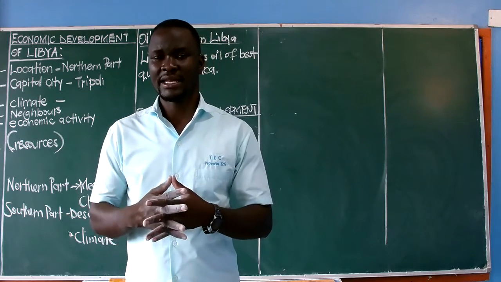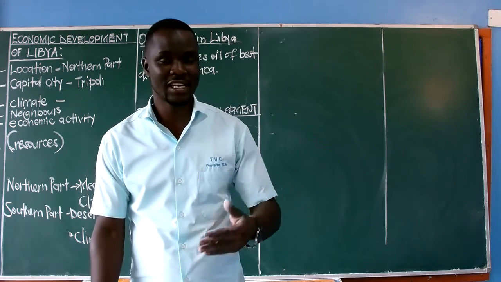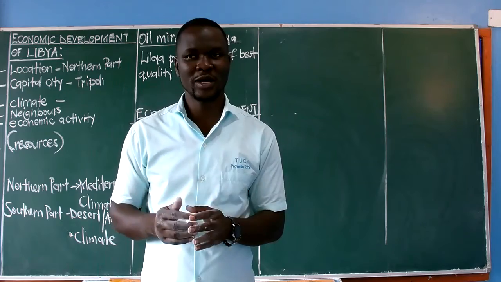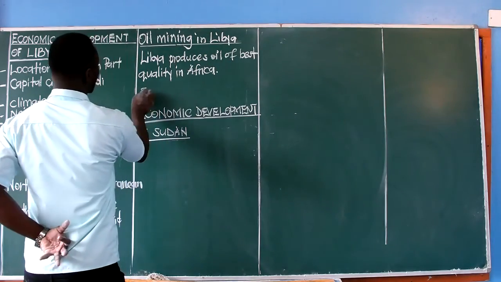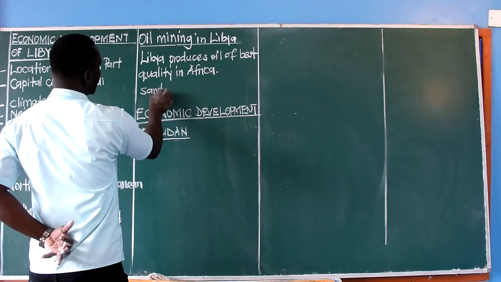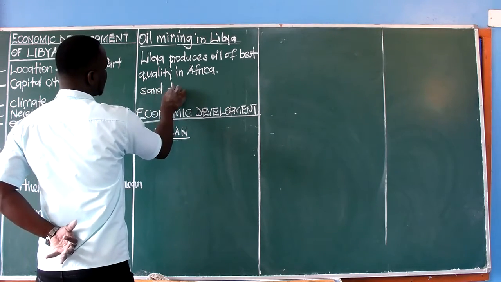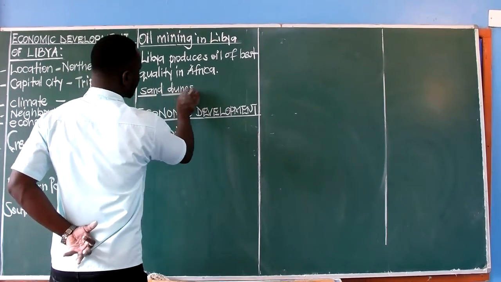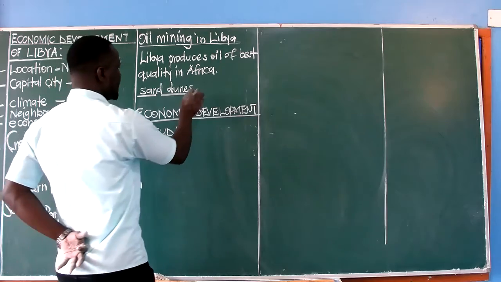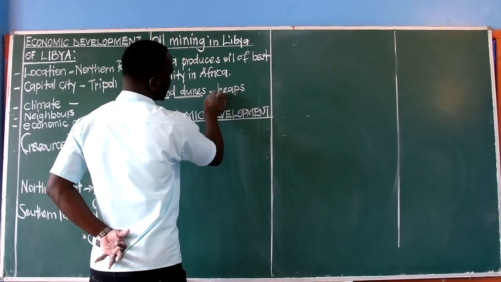Remember, in the desert we have sand, and sometimes we also have what we call sand dunes. Sand dunes, we look at the heaps of sand in the desert. This is the word I'm meaning, not the part of your body.